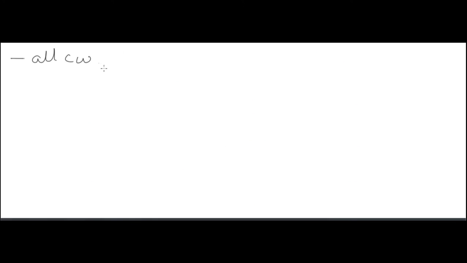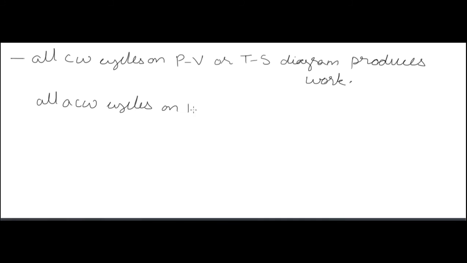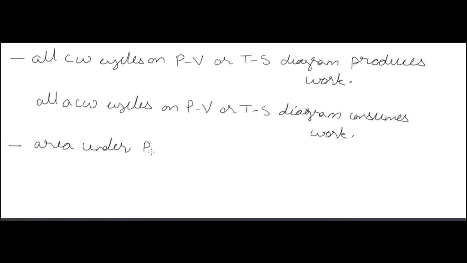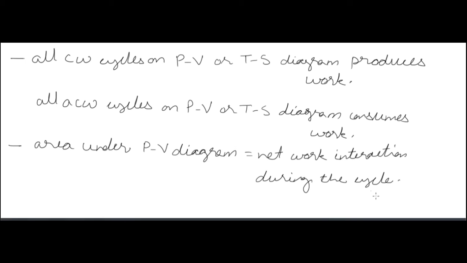Now all clockwise cycles on a PV or TS diagram produce work, and all anti-clockwise cycles on a PV or TS diagram consume work. The area under the PV diagram is equal to the net work output or net work interaction during the cycle.